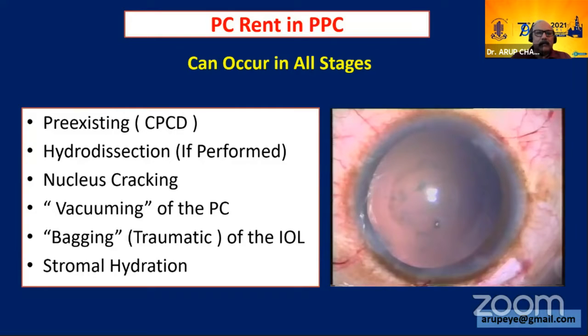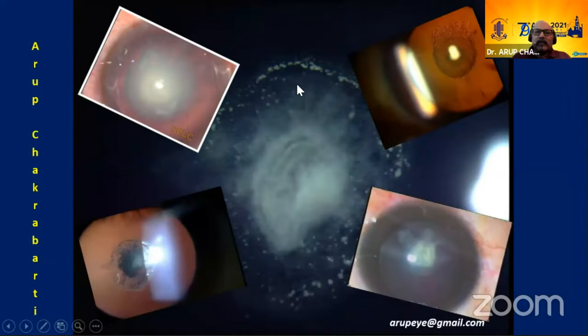It may occur during nucleus cracking, nucleus chopping, vacuuming of the posterior capsule, or traumatic bagging of the trailing haptic of the intraocular lens. In fact, I have encountered PC rent in all these situations. And I have recently seen videos where it occurred during stromal hydration. I'm not sure whether those were cases associated with femtosecond laser, where there's an injury to the posterior capsule because of the laser. I'm not very sure about it, but that is also one of the possibilities. So these are some of the cases.